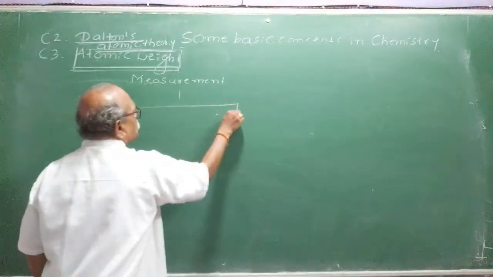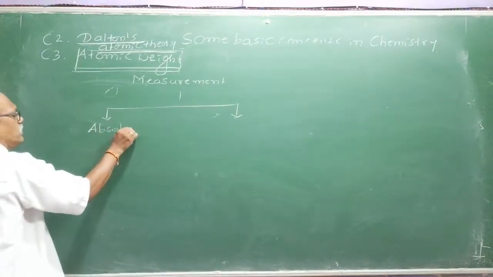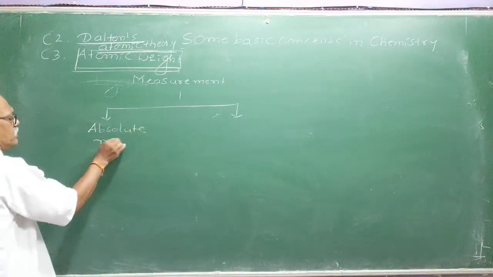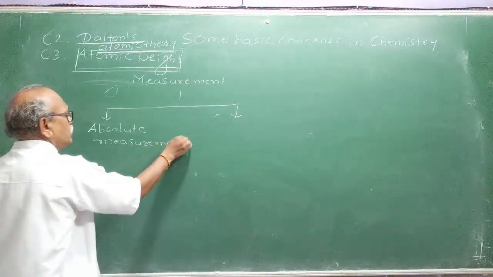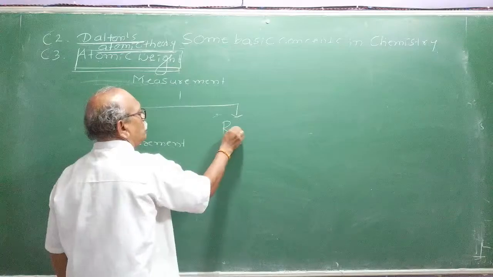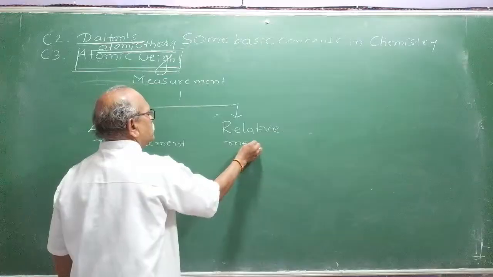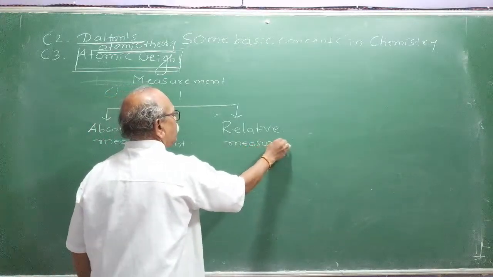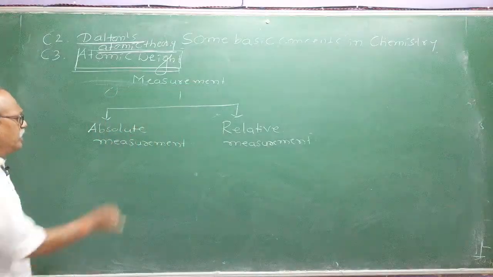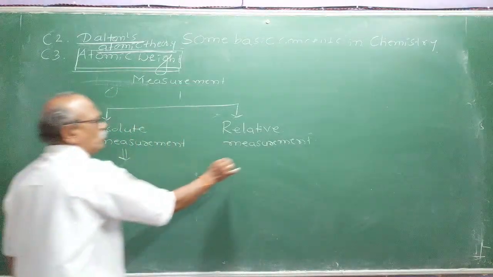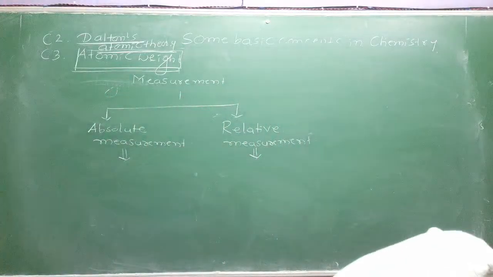One is called absolute measurement. Absolute measurement means what is the absolute value of it. Another one is called relative measurement. What is the difference between these two? See, absolute measurement means what is the actual mass of it in grams.